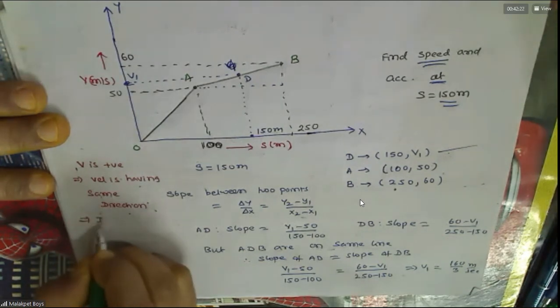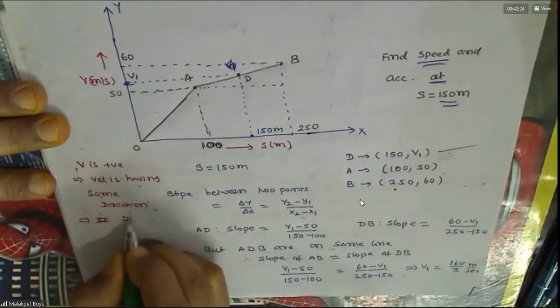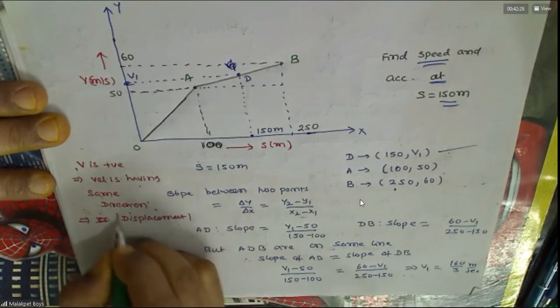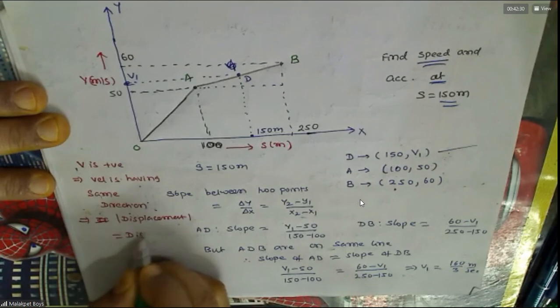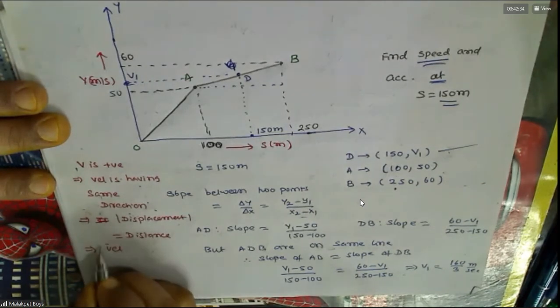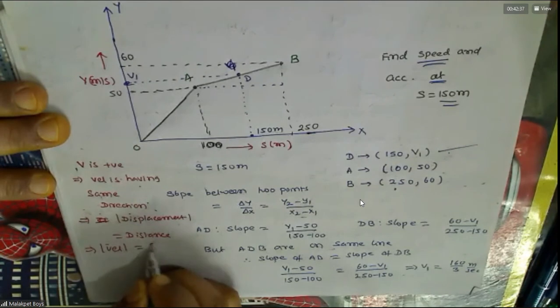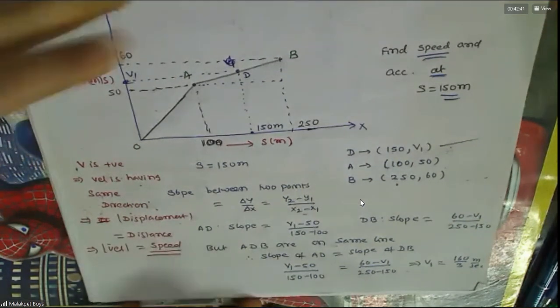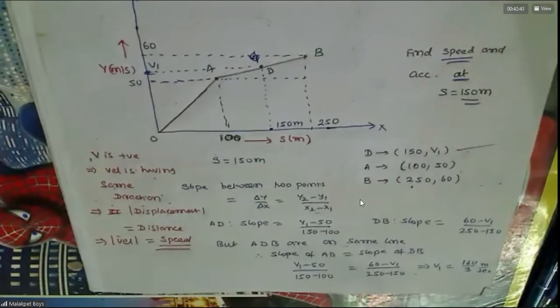So therefore, displacement equals distance, and hence velocity magnitude equals speed. Understood this? Yes, sir. Shall I turn this? Yes, sir.